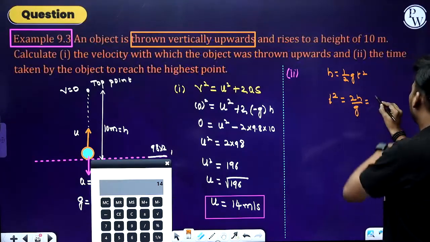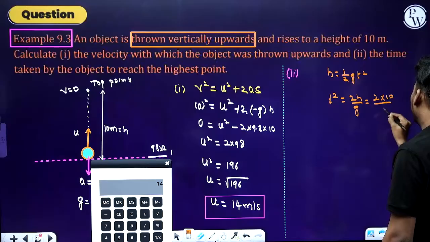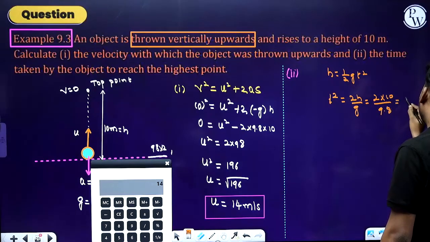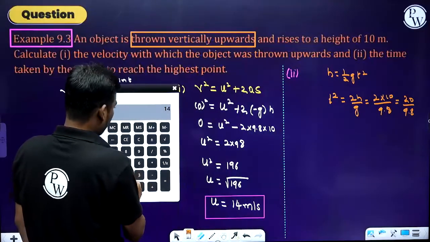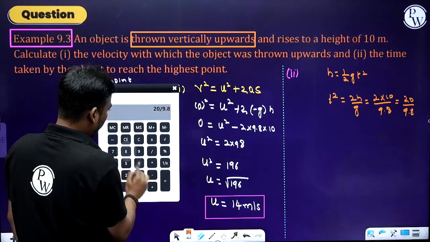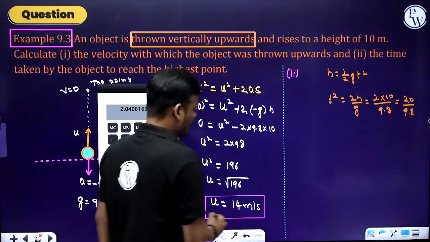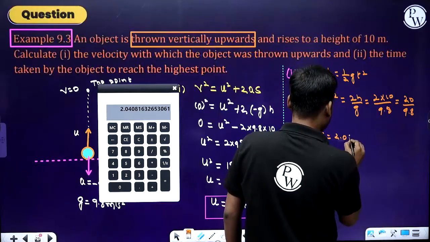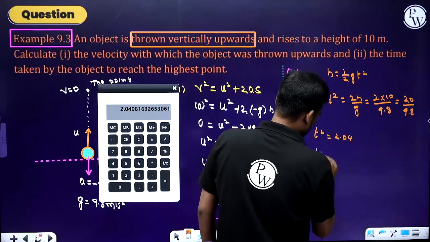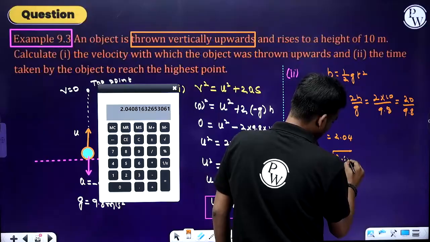So what is the value? 2 into 10 divided by 9.8. So that is 20 divided by 9.8. So 20 divided by 9.8, that is t square, equal to 2.04. Okay, this is enough. And t is the square root of 2.04.